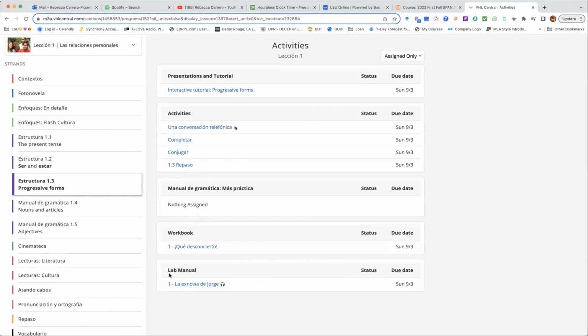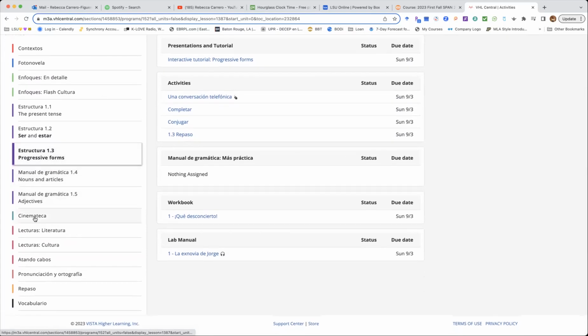If you followed the instructions for completing the entire access, good. If you didn't, you need to reach out to VHL and request that they give you access, and you will be required to pay the difference between the version that you are currently using and the one that is required for the course, okay?